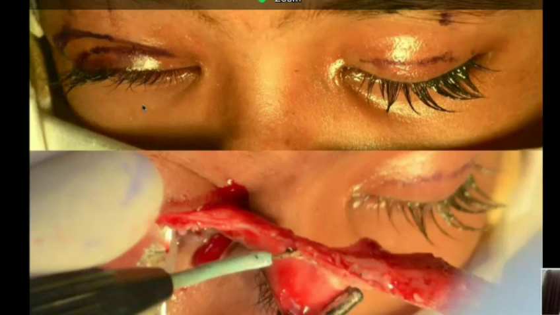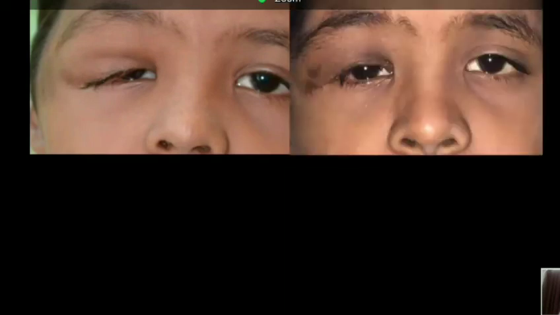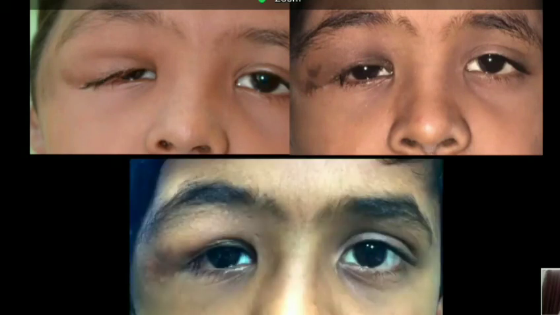And basically, it's a debulking surgery. You cannot take out the entire tumor ever. And sometimes these patients do require more than one surgery because the tumor keeps coming back till the child is growing. So this is the same patient after one surgery, and after a couple of years and after a couple of more surgeries, this is how he is now.